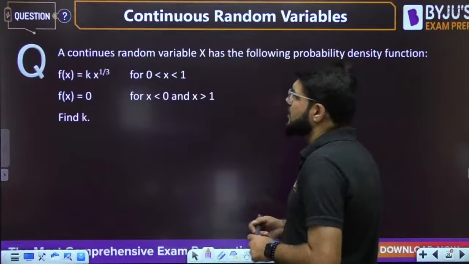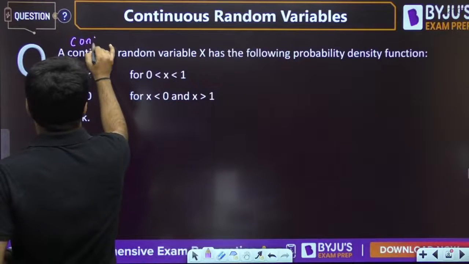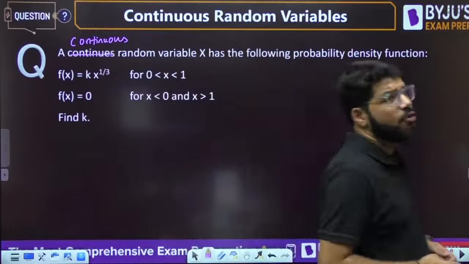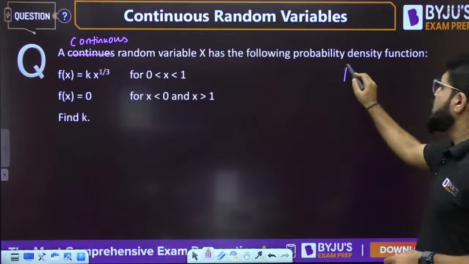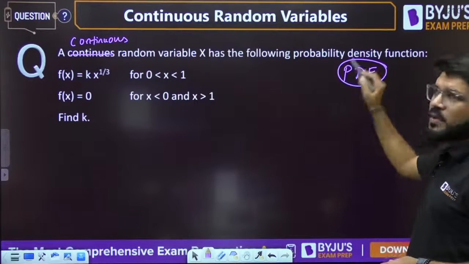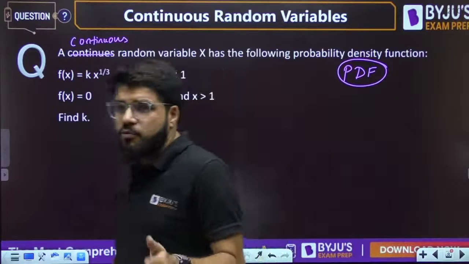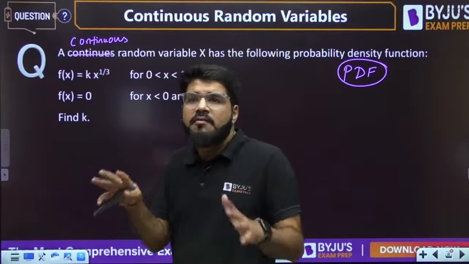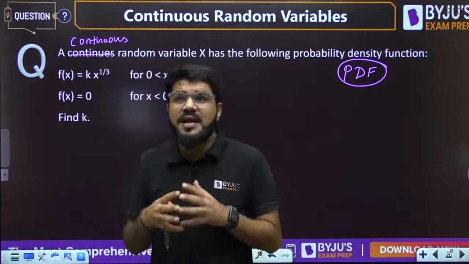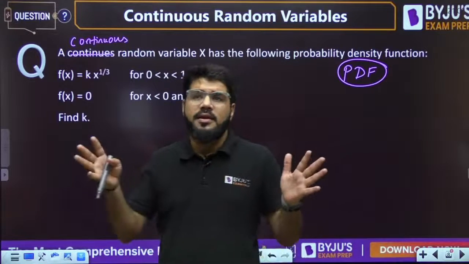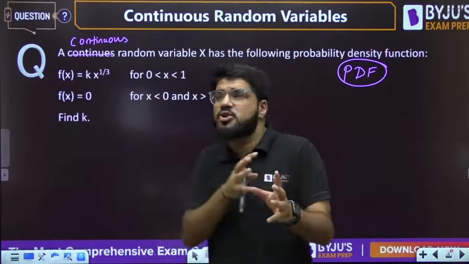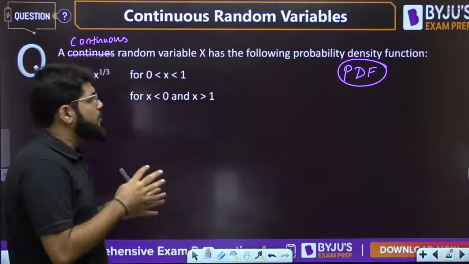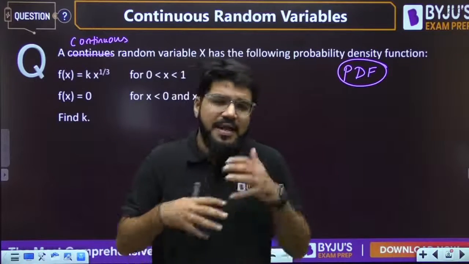A continuous random variable X has the following probability density function, which we call PDF in short. If you have followed the past 3 to 4 classes, you must have understood that in these classes at 9 PM we are focusing on questions and their approach, so that you broaden your thinking. Probability is always about approach and questions. It is not a topic where we need to learn a lot of theory and definitions. That is why my approach is through questions. Yes, we are learning everything, but by taking up a question.